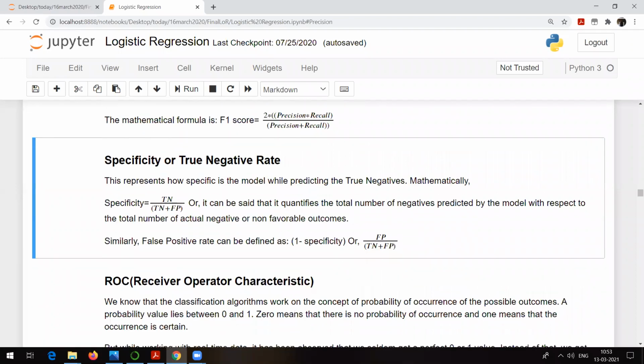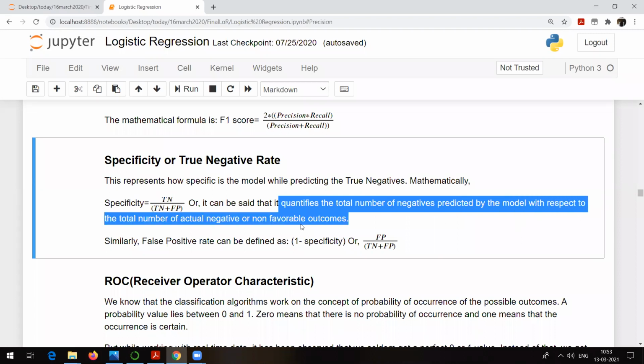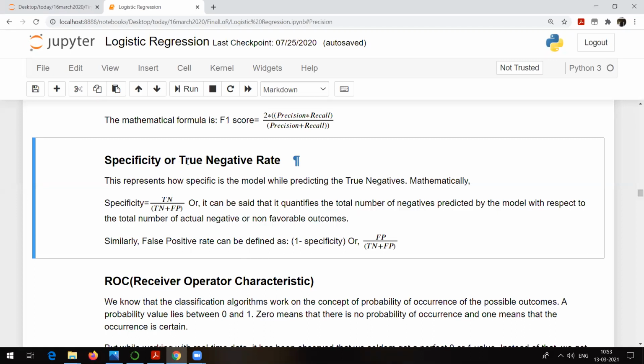Now the next thing is specificity, or true negative rate. Again, this is simple. Specificity is equal to true negative divided by true negative plus false positive. Or it can be said that it quantifies the total number of negatives predicted by the model with respect to the total number of actual negatives or non-favorable outcomes.